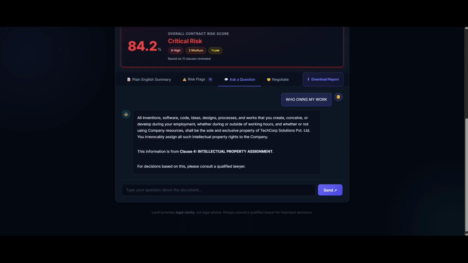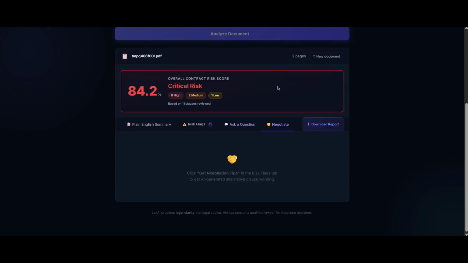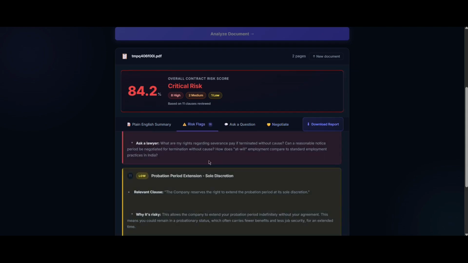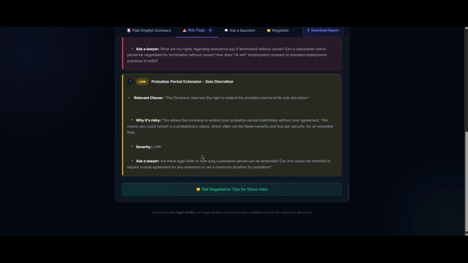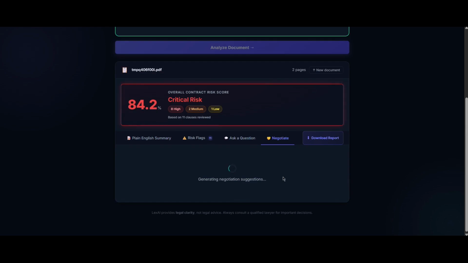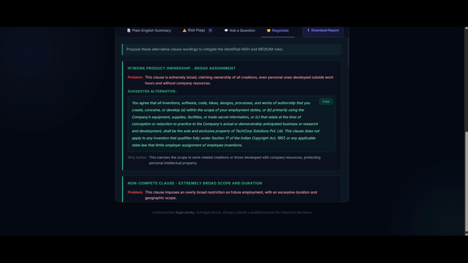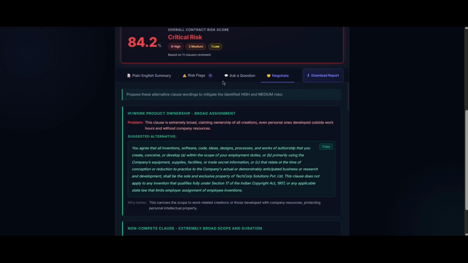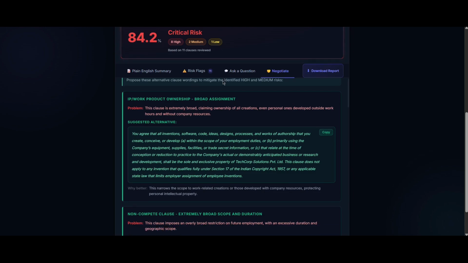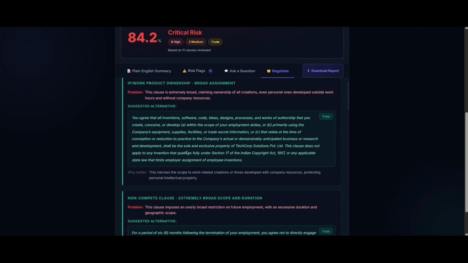So once the question is asked, the agent gives you the response, and then finally we have the negotiate. What does negotiate actually do? So the risk flags that we have here can be negotiated. Each point which has a risk clause can be negotiated with a better point. So when I click on get negotiation tips for these risks, the agent generates the negotiated points for me. So for every risk flag that was identified, it generates a negotiated statement or an alternative statement.